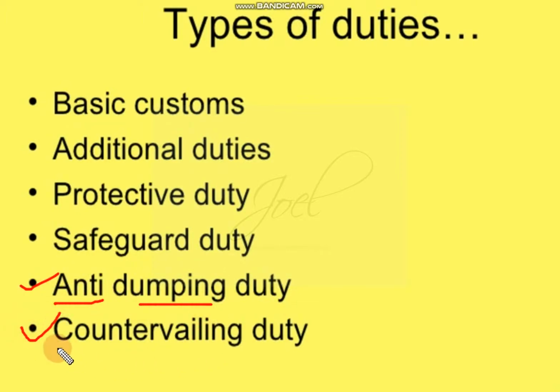Next, countervailing duty. Countervailing duty is a duty which is levied on those products for which a subsidy is given in the foreign country for the purpose of export. Now one example we'll consider. For example, China is exporting something to India, maybe toys we'll consider. Those toys are manufactured in China. To manufacture those toys, China is giving a 5% subsidy. Now that 5% subsidy is levied as tax, as a countervailing duty in India.